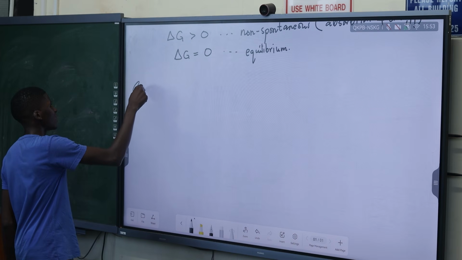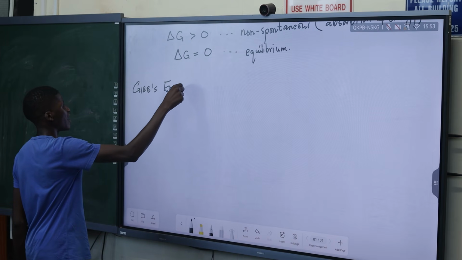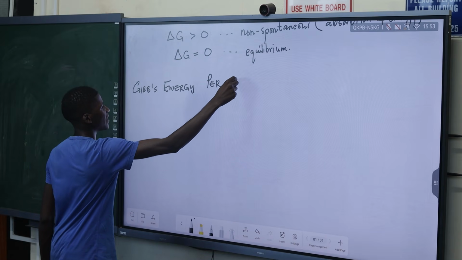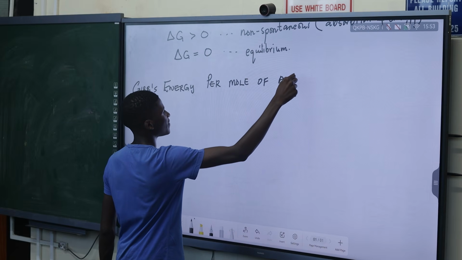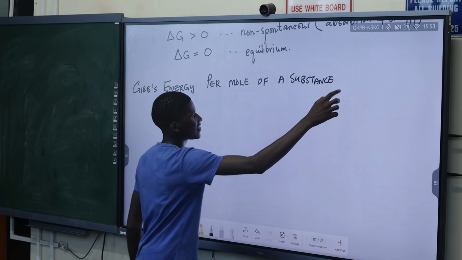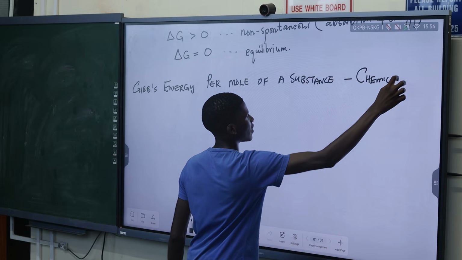So this is the Gibbs energy per mole. So the Gibbs energy per mole of a substance or per free particle is known as the chemical potential.